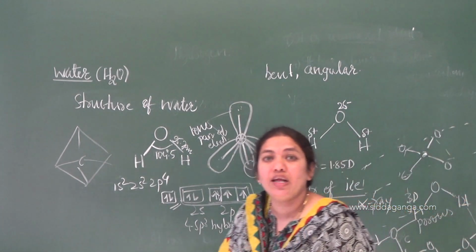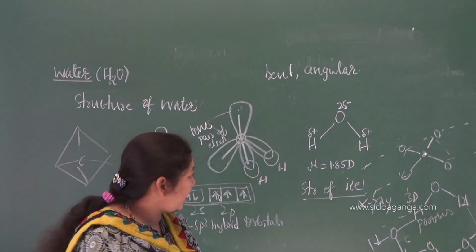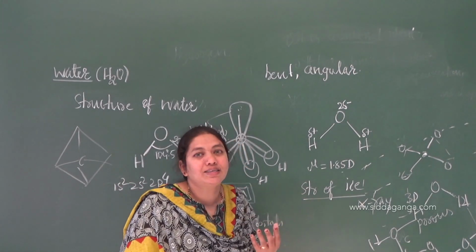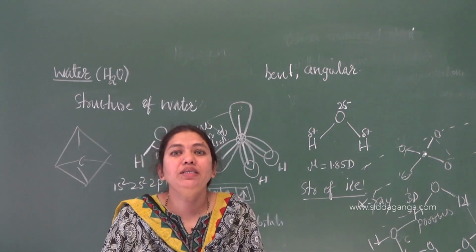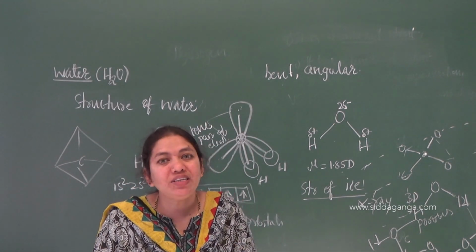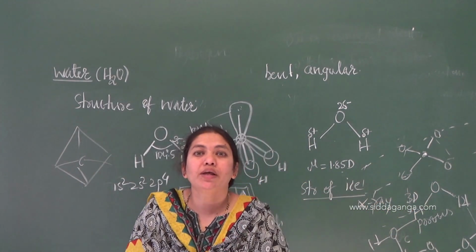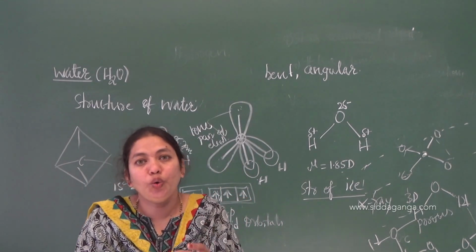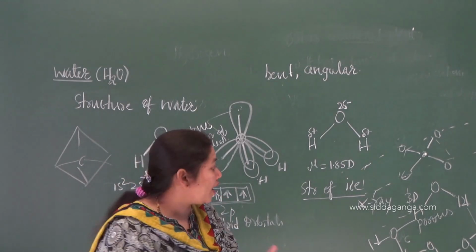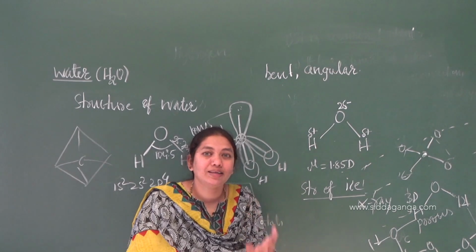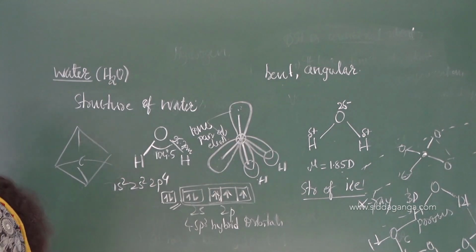In the book they have given the 3-dimensional picture, right? There is a gap between the water molecules. So that will give a cage-like structure. I already explained this in the physical properties. That is, ice floats on the surface of water because of its lesser density, because of these gaps. That is a gap present between one water molecule and another water molecule due to extensive hydrogen bonding. That is very important here. Extensive hydrogen bonding makes the water less dense in case of ice. So that is all the story of ice.